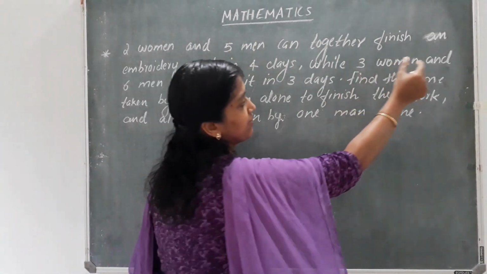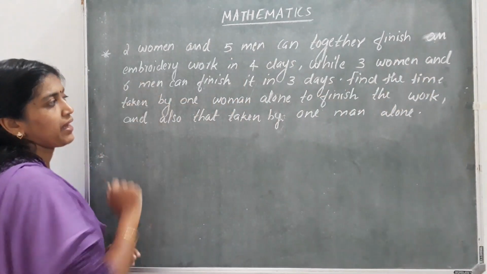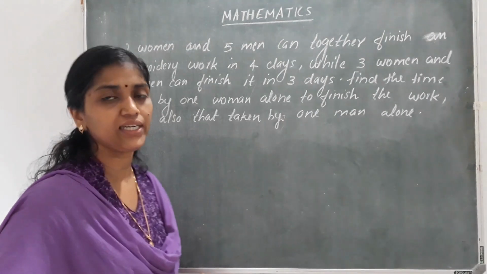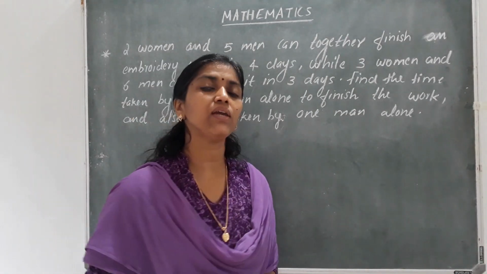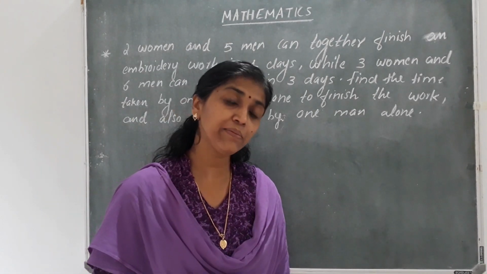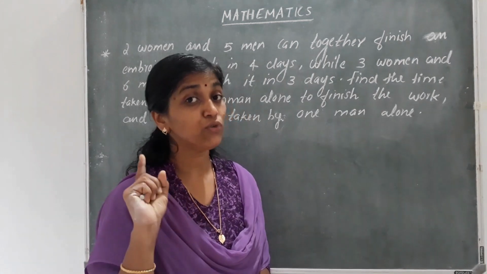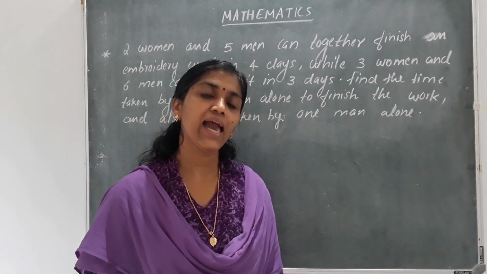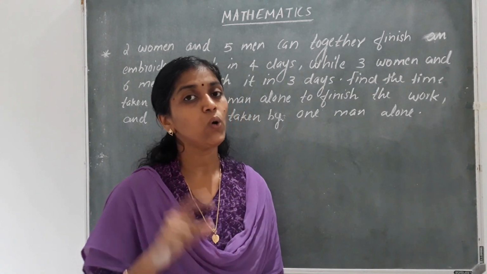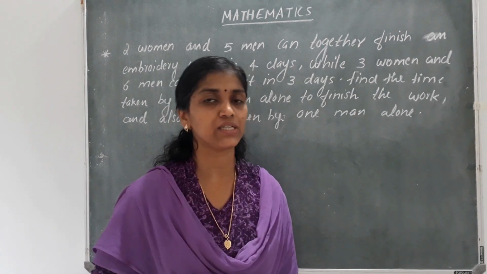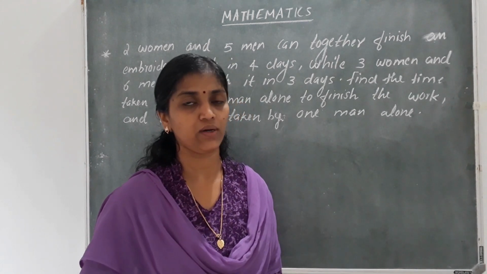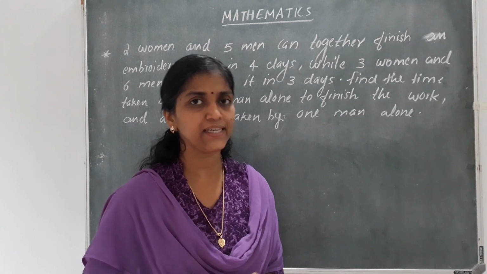And if it is 3 women and 6 men, they finish it in 3 days. We are asked to find the time taken by 1 woman alone to finish the work, and also the time taken by 1 man alone to finish the same embroidery work. I think that is clear.